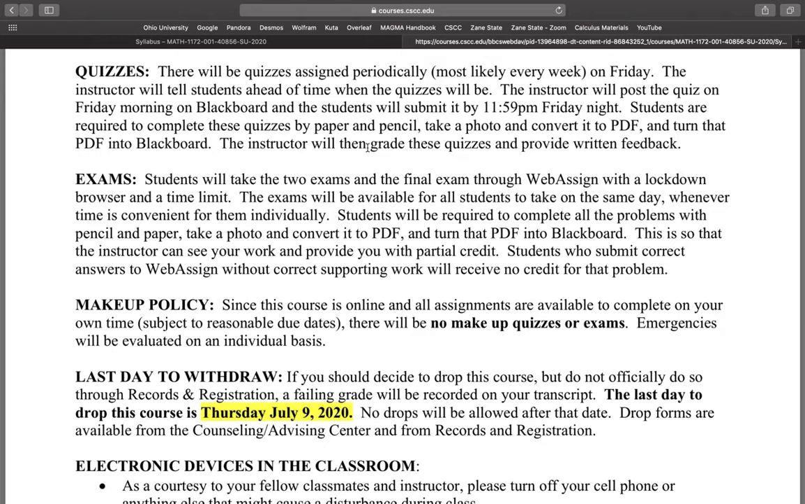Quizzes. There will be quizzes assigned periodically, again, most likely every week. I'll assign those on Friday. What will happen is I will, on Friday morning, post the quiz on Blackboard, and then you will have the whole day on Friday to complete that quiz on a separate sheet of paper with pen and pencil, and then you'll take a photo of it, convert that photo to PDF, and turn it into Blackboard by 11:59 Friday night. So you have one day to complete your quiz, and you'll complete that with pen and paper and submit it.